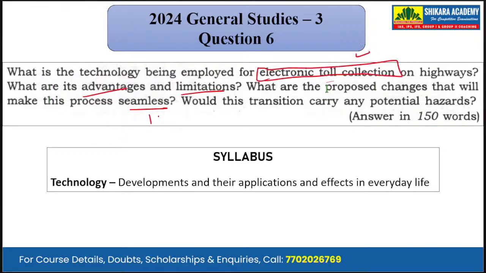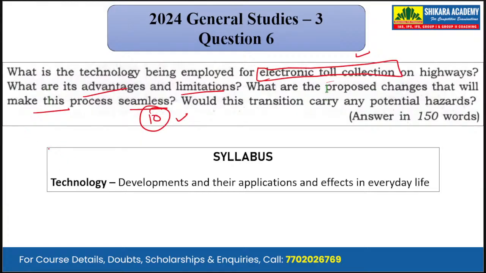It is a 10-mark question that we have to answer in 150 words, and it is asking us five things: the technology that is employed, 2 marks for that; advantages, 2 marks; limitations, 2 marks; then the proposed changes, also 2 marks; and the potential hazards. So we are asked five things of 2 marks each.